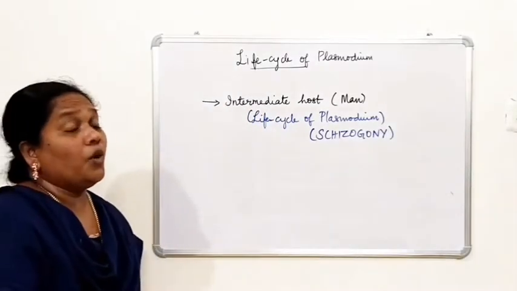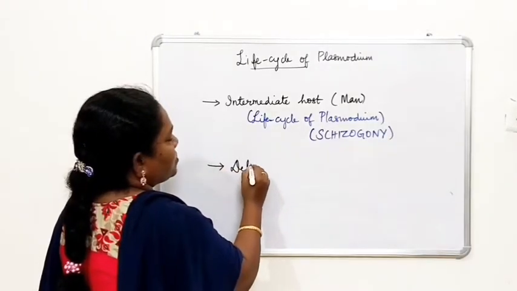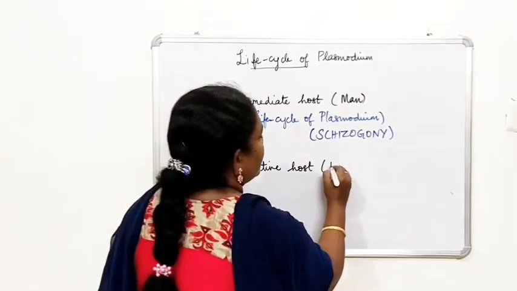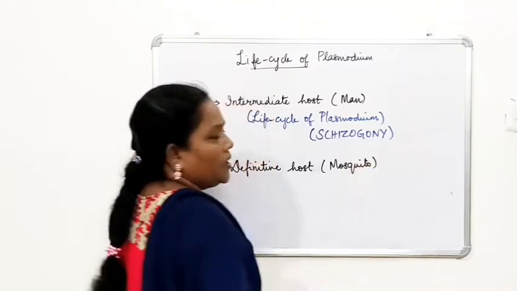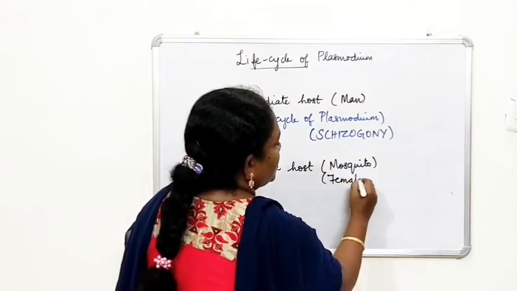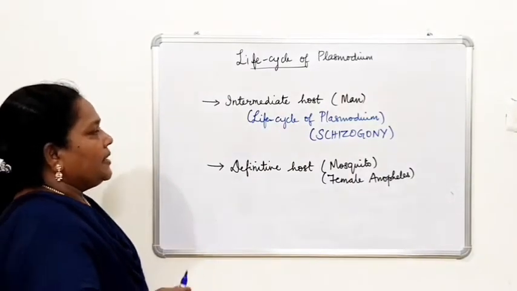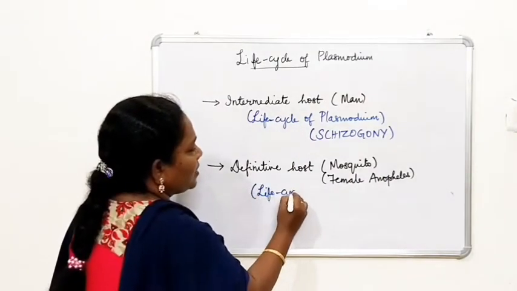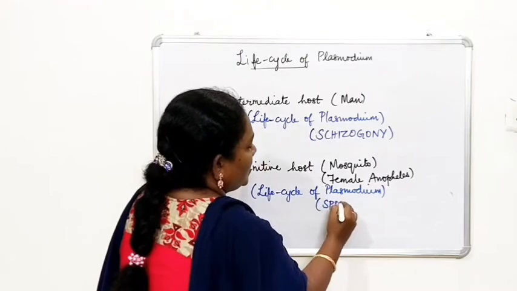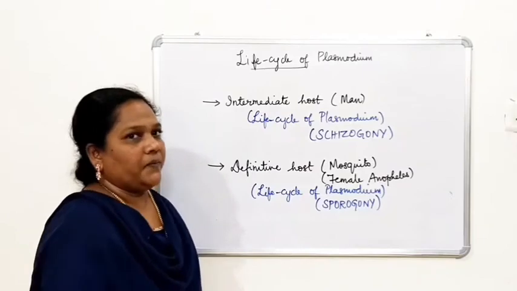And what about the other host? I have told you it needs two hosts. One is the intermediate host, the other one is the definitive host. So who is this definitive host? The female Anopheles mosquito. So the mosquito is the other host, the definitive host. And here the life cycle of Plasmodium continues, and this is called sporogony. The life cycle that takes place in the female Anopheles mosquito is called sporogony.